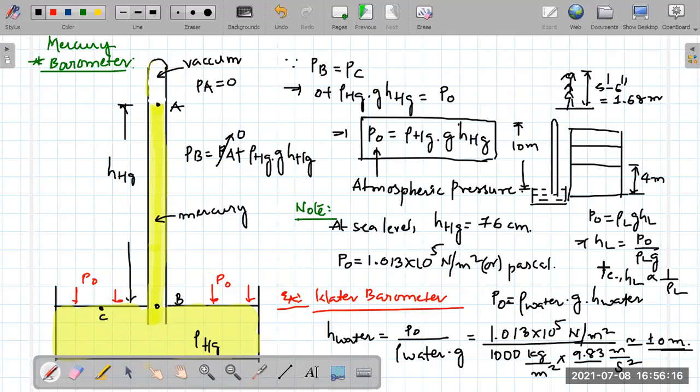Everyone understood this? Any confusion here? This is how we measure the atmospheric pressure.